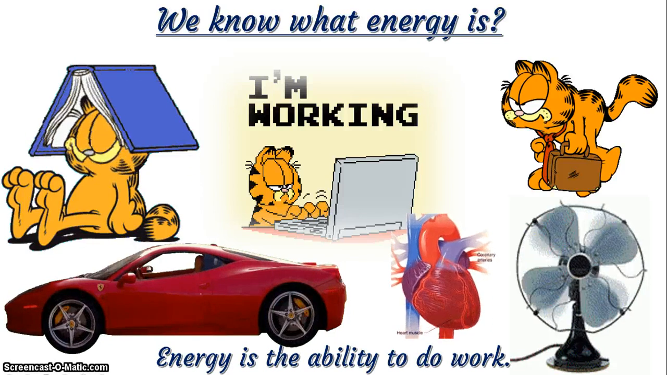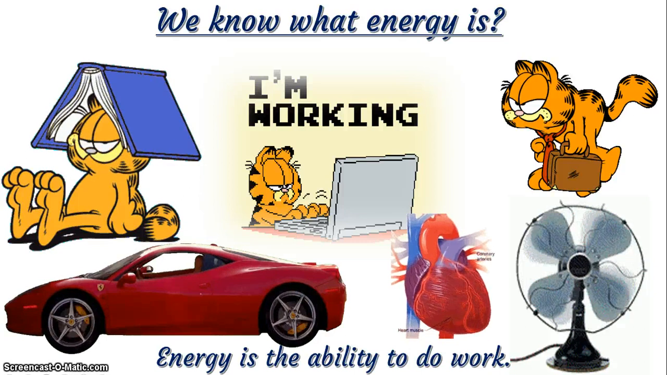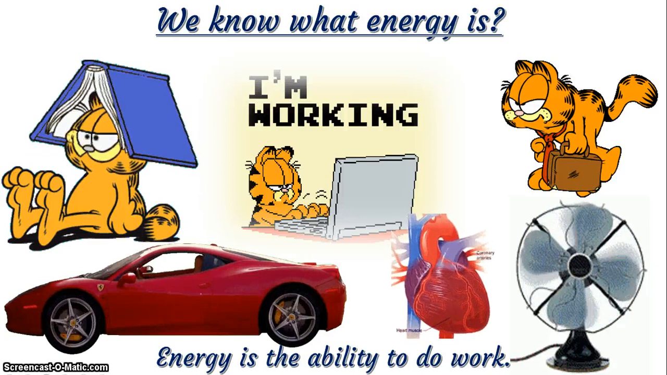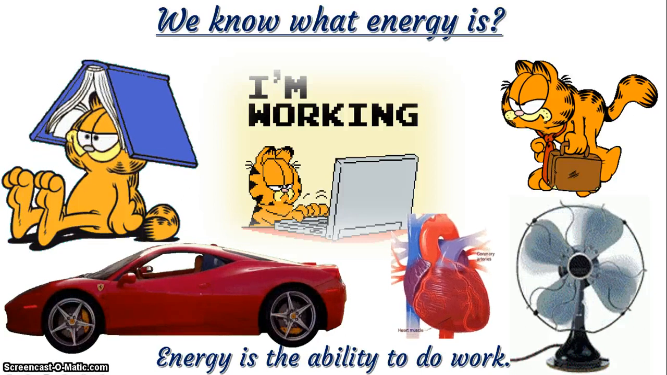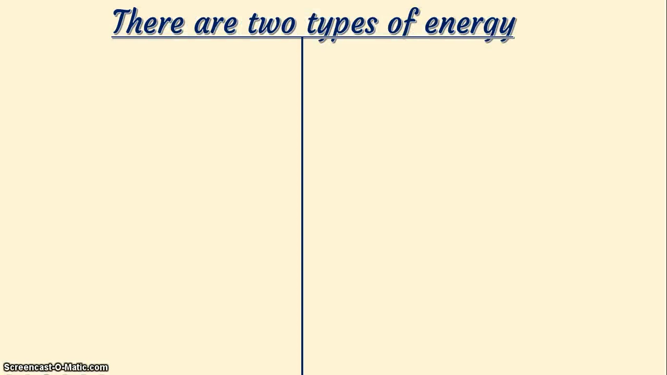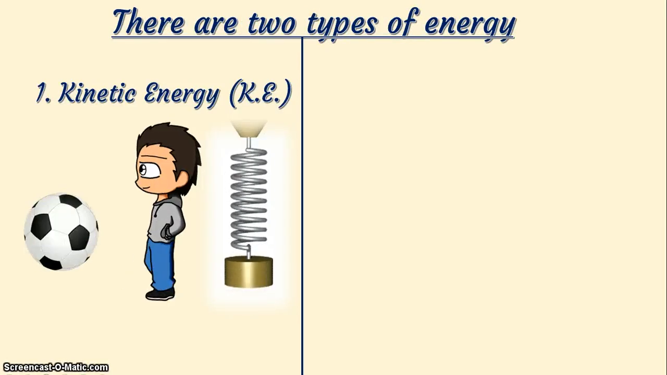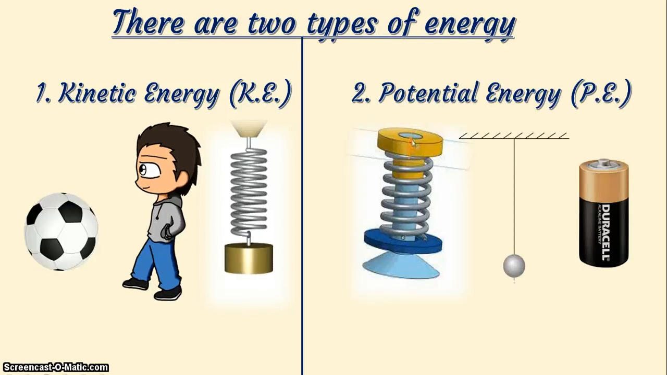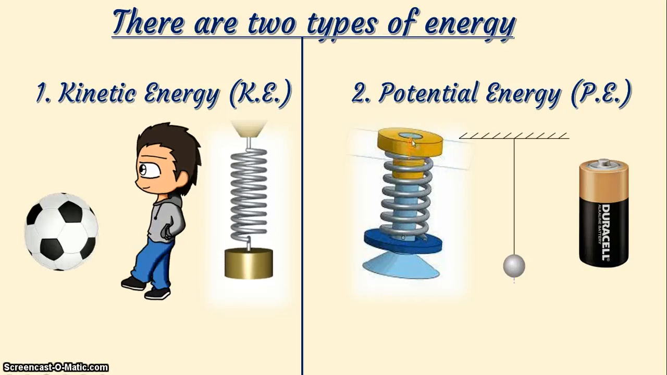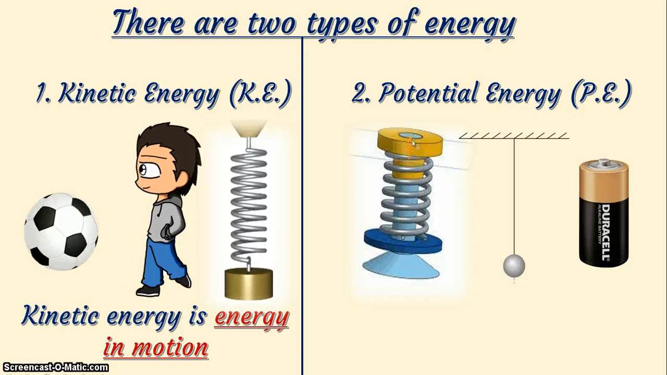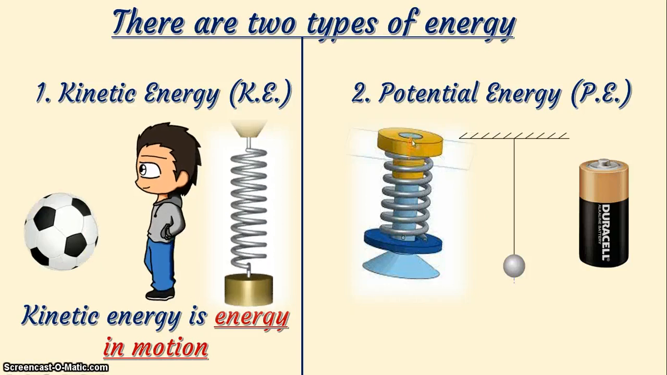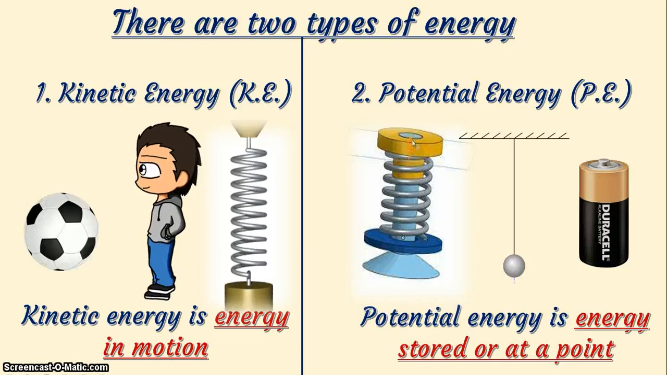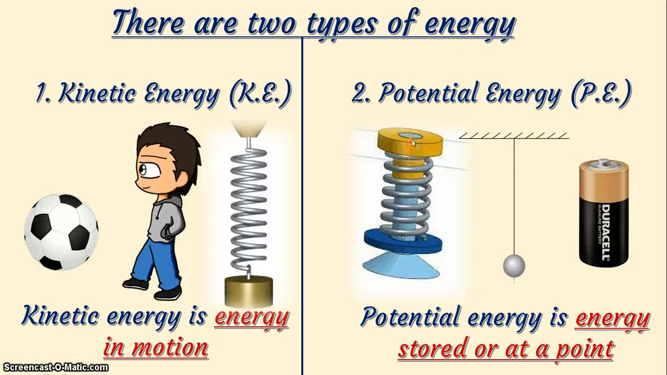Now that we know what energy is, do you know that there are two basic types of energy? I repeat, there are two basic types of energy. These are the kinetic energy and the potential energy. Kinetic energy is energy in motion, while potential energy is energy stored or at a point.